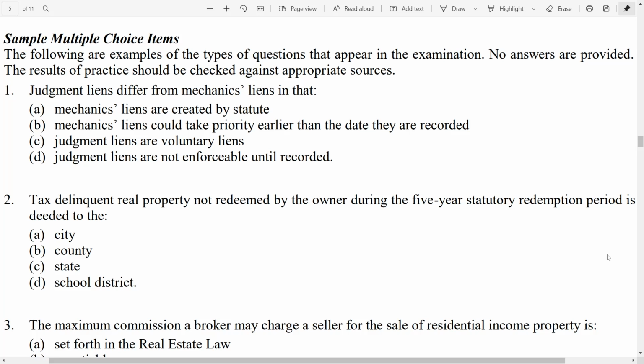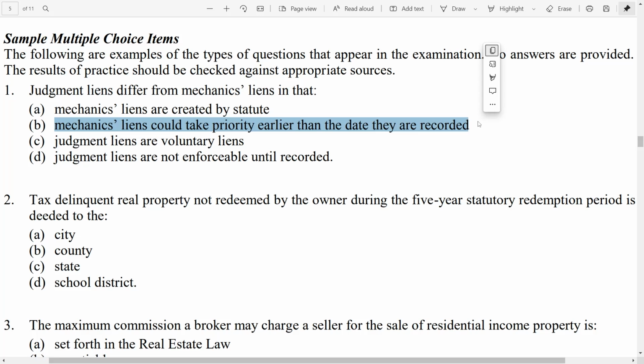C, judgment liens are voluntary liens. No. Judgment liens are involuntary liens. Pretty much all liens are involuntary except a trust deed or a mortgage. D, judgment liens are not enforceable until recorded. No, they are enforceable even before they are recorded. Remember, it goes attachment, judgment, writ of execution. So those are enforceable. So the best answer is B. Mechanics liens could take priority earlier than the date they are recorded. That is the best answer and the correct answer.